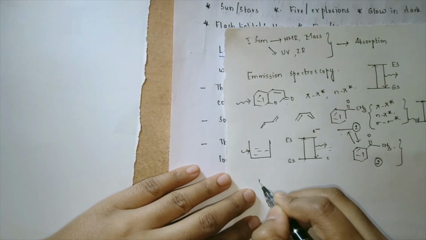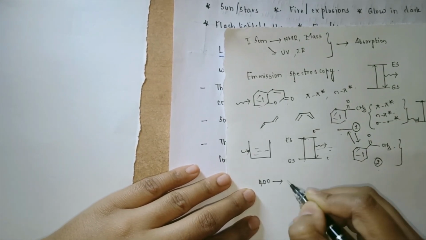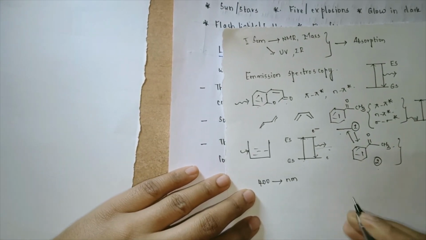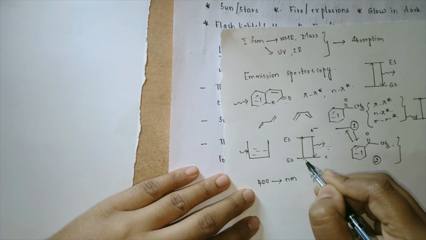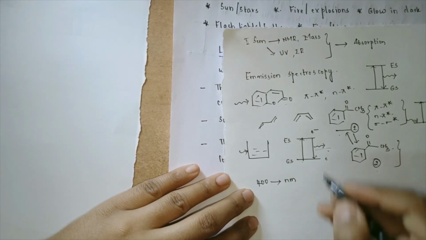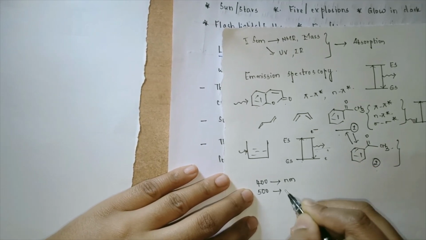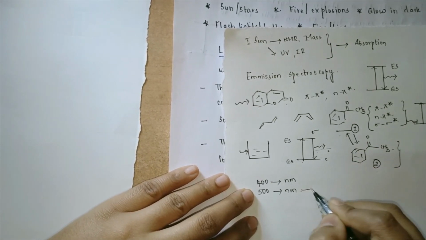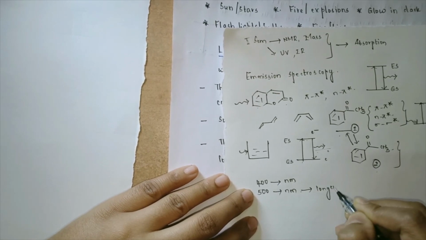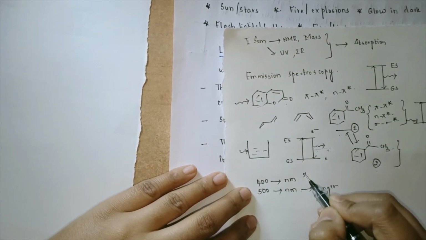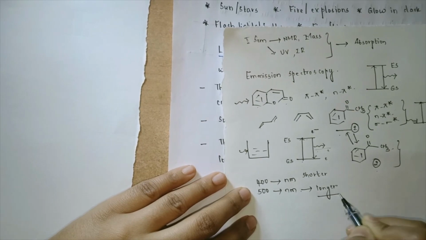For example, let us say that the absorbed light is some 400 nanometer. So what has been absorbed at the ground state has been 400 nanometer. But while coming back, the emitted light may be 500 nanometer. So this becomes a longer wavelength compared to what has been absorbed, which is a shorter wavelength.